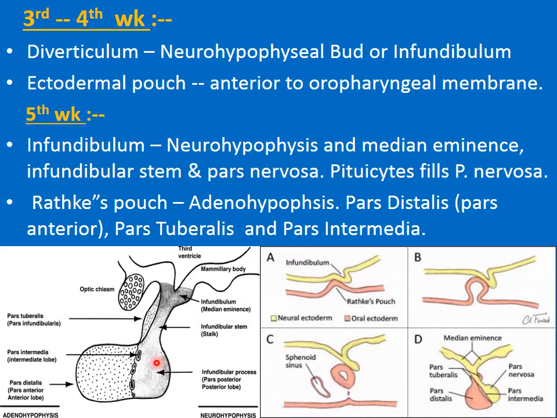The neuroepithelial cells which proliferate and fill the lumen of the pars nervosa are called the pituocytes, and these pituocytes are the specialized types of neuroglial cells which have arisen from the neuroepithelial cells of the lining of the pars nervosa.